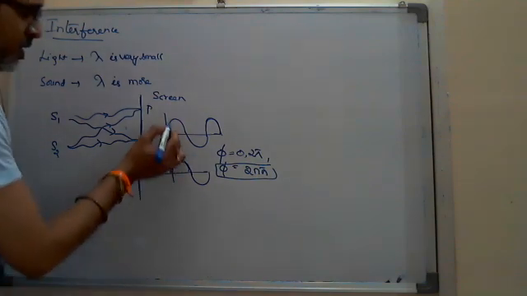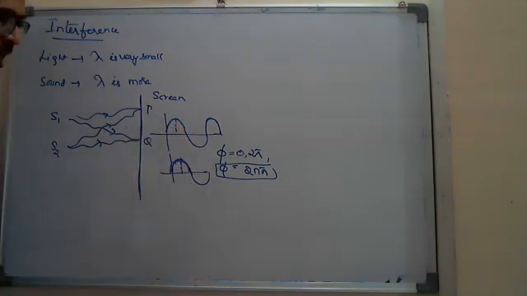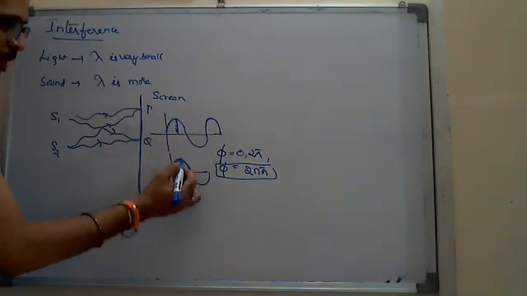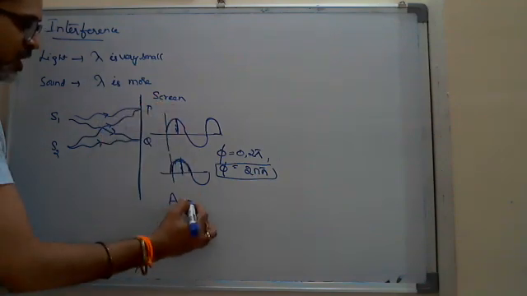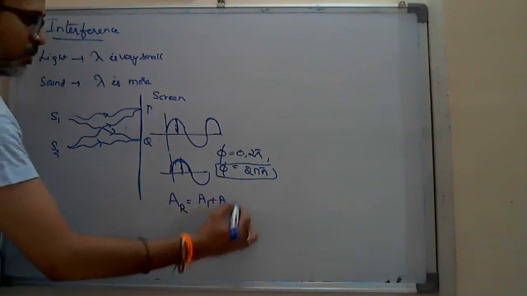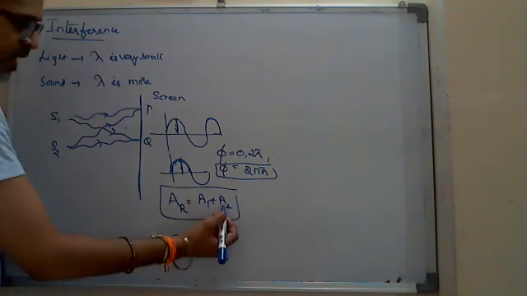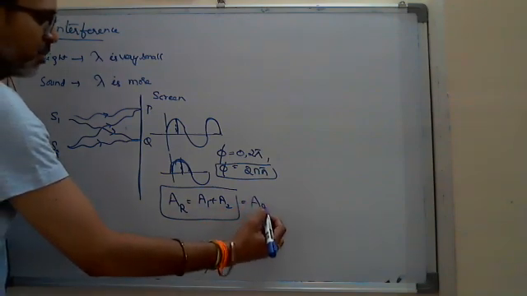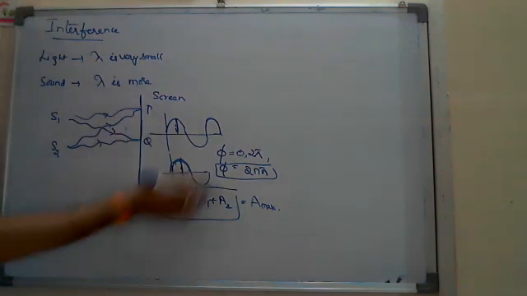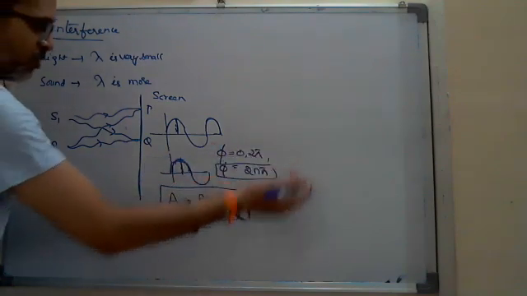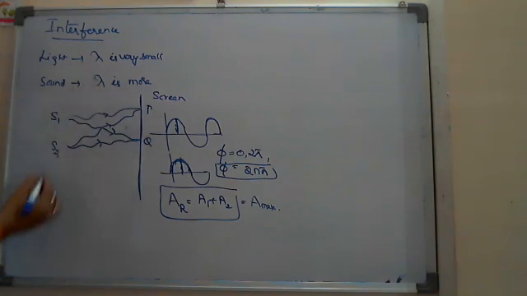When crest joins with crest, the resultant amplitude will be increased. Why? Because both the amplitudes are positive. While joining, the resultant amplitude is A1 plus A2, and it is a perfect addition. So you will get the maximum amplitude. So at a point, while joining with a phase difference of 0, 2 pi or 4 pi, you will get the maximum amplitude.